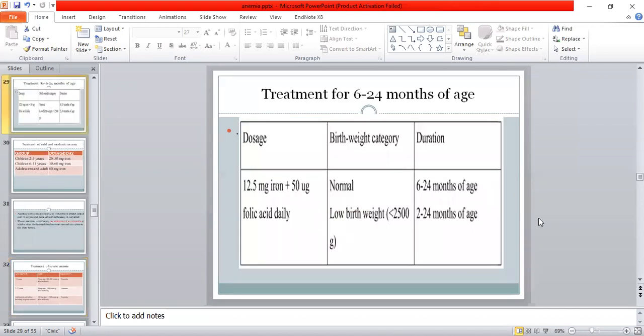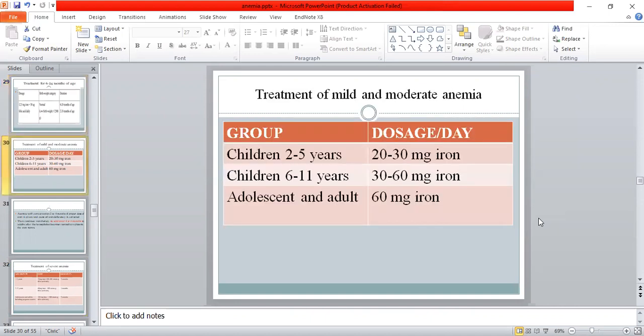Now, the treatment of anemia between the age of 6 to 24 months: the dosage is 12.5 mg of iron plus 50 microgram of folic acid daily, and the duration is from 6 to 24 months of age. And now the treatment of mild and moderate anemia in the different age groups.